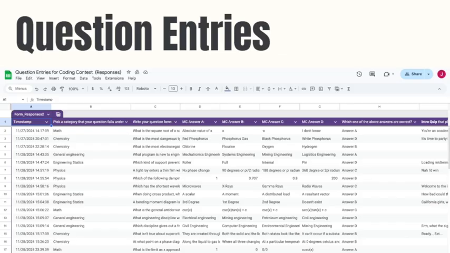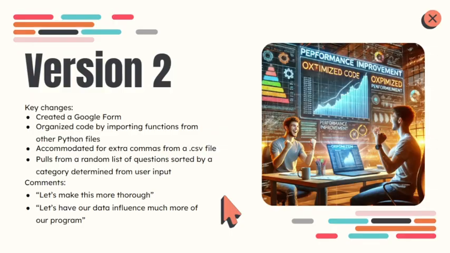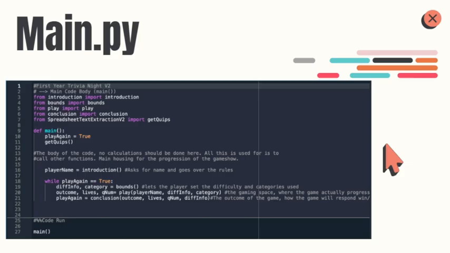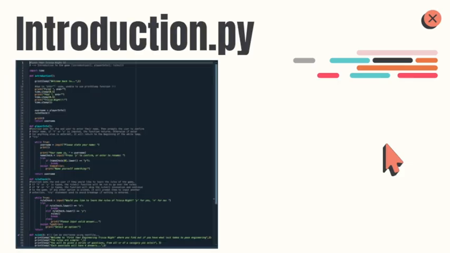Version 2 was our full attempt at making the whole trivia idea somewhat polished. We wanted the code to be much more easily organized and readable. We decided to separate the code into 6 different files. Main would be where the physical code was run. Introduction would outline the rules of the game, as well as ask the player for their name.